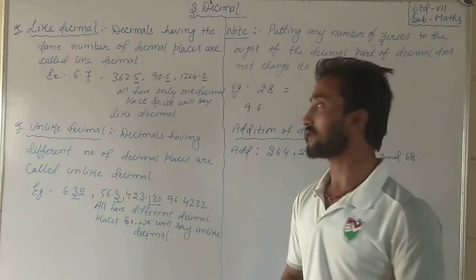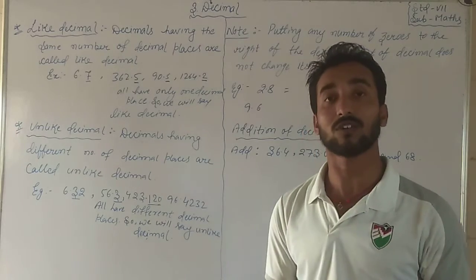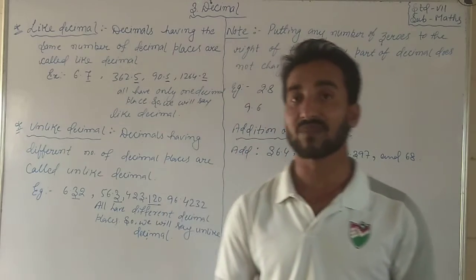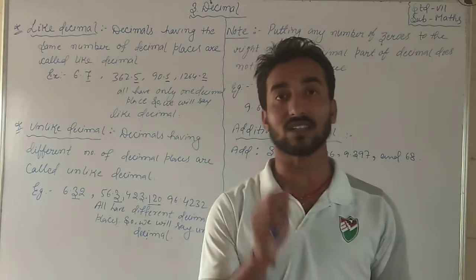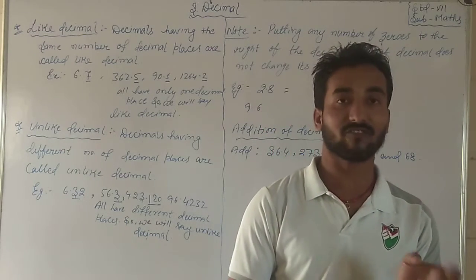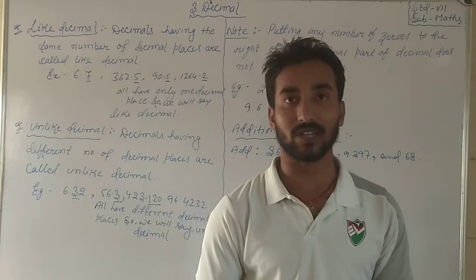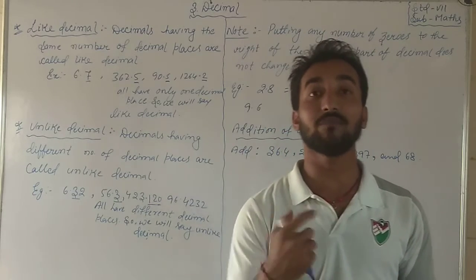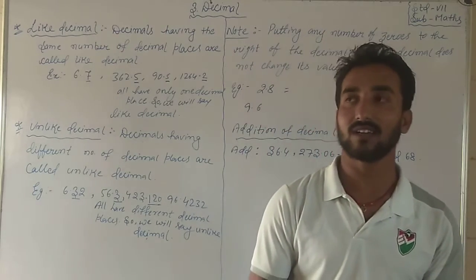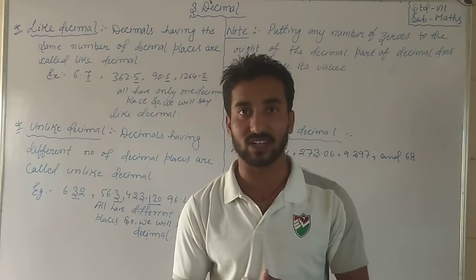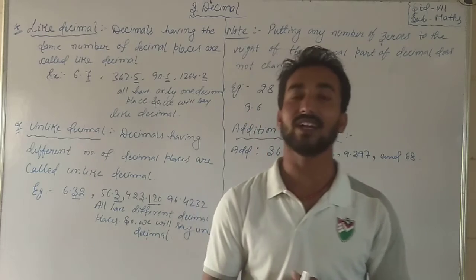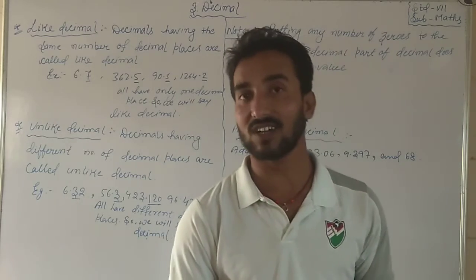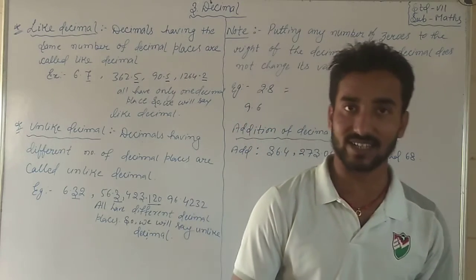So I'm talking about the decimal part, not the whole part. In the decimal part, what you have to check is the number of places after the decimal point. If the number of decimal places is the same in all the numbers of the series, then we can say definitely that they are like decimals.